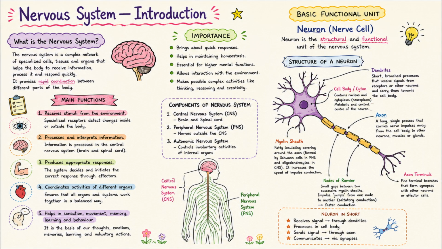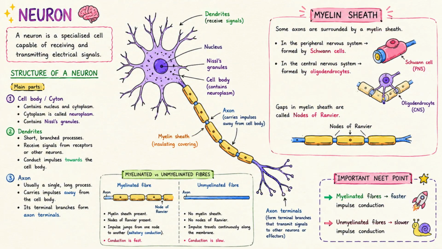The basic structural and functional unit of the nervous system is the neuron, or nerve cell. Neuron: A neuron is a specialized cell that receives and transmits nerve impulses. It has three main parts: cell body, dendrites, and axon.